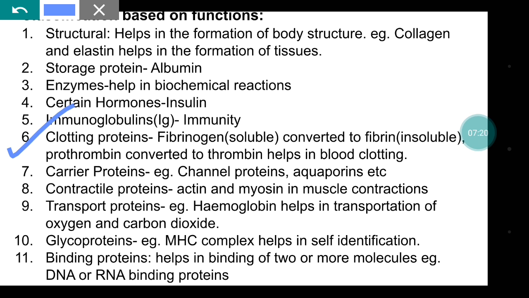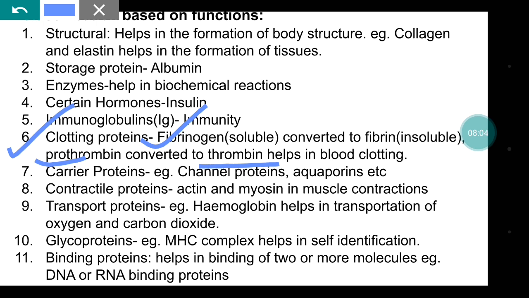Fibrinogen is present in our body and is soluble in water, but it is converted to fibrin if there is a cut in our finger or somewhere in our body. Fibrinogen is converted to fibrin and prothrombin is converted to thrombin, and these two help in blood clotting so that the blood oozing will be stopped. Now the carrier proteins: channel proteins, aquaporins, etc. are carrier proteins which carry molecules across the plasma membrane or any membrane, such as an organelle membrane.